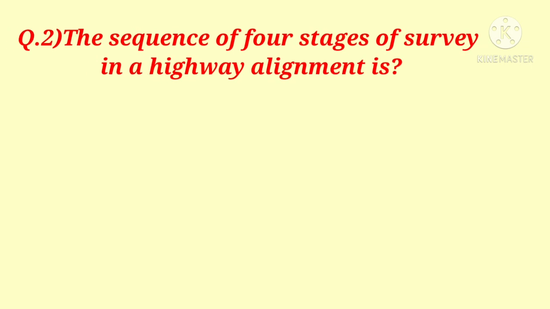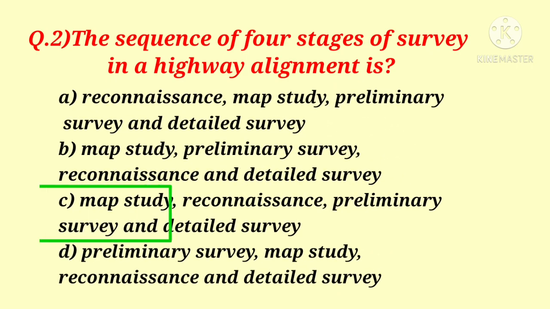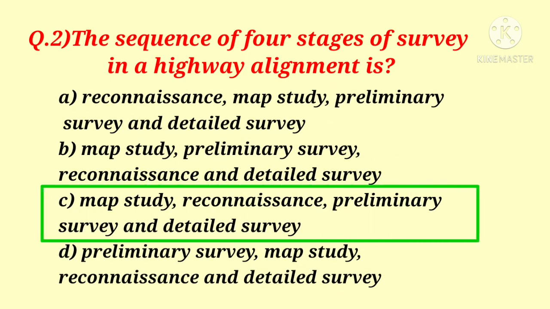Question number 2. The sequence of 4 stages of survey in a highway alignment is, and following are the options, and the correct answer is option C. Map study, reconnaissance, preliminary survey and detailed survey.